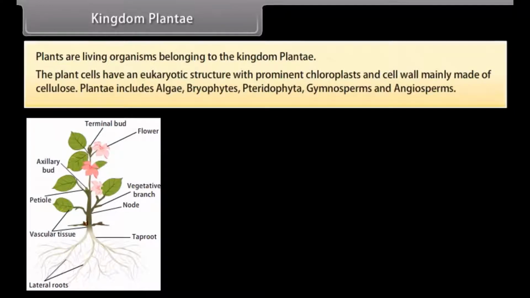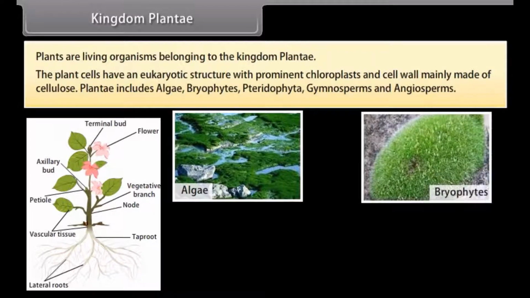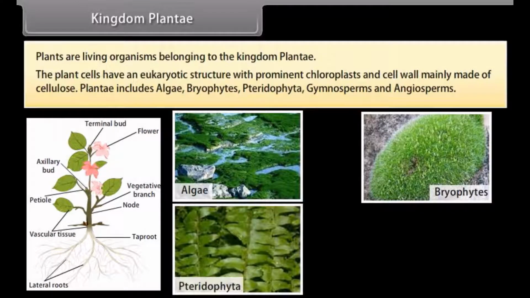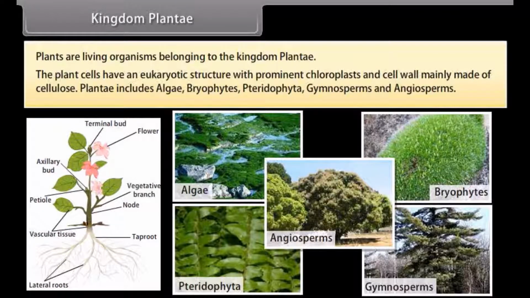The plant cells have a eukaryotic structure with prominent chloroplasts and a cell wall mainly made of cellulose. Plantae includes algae, bryophytes, Pteridophyta, Gymnosperms, and Angiosperms.